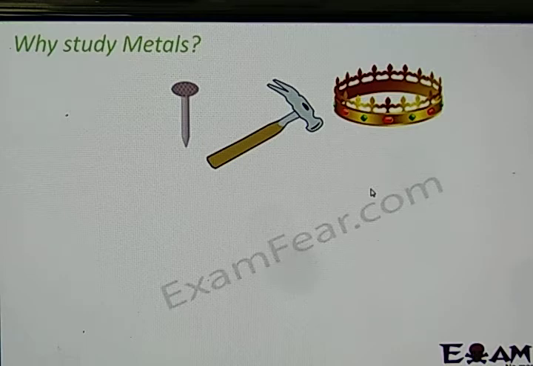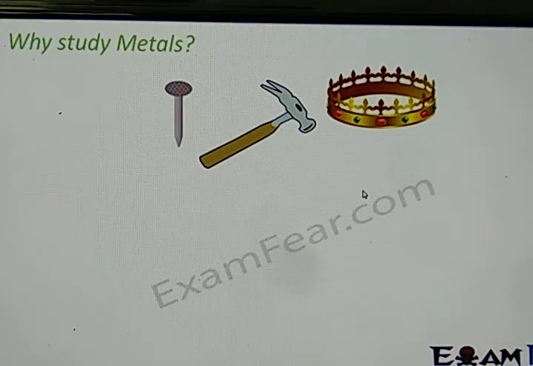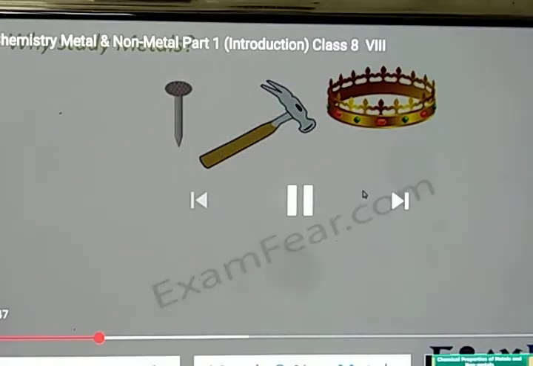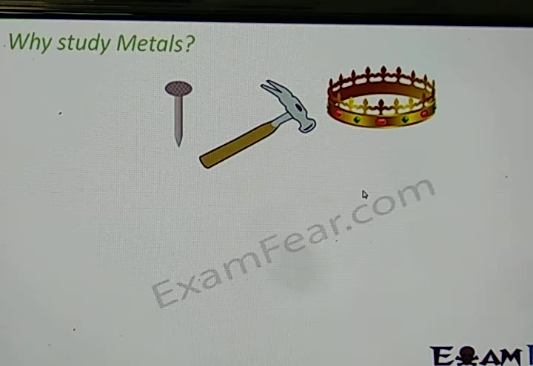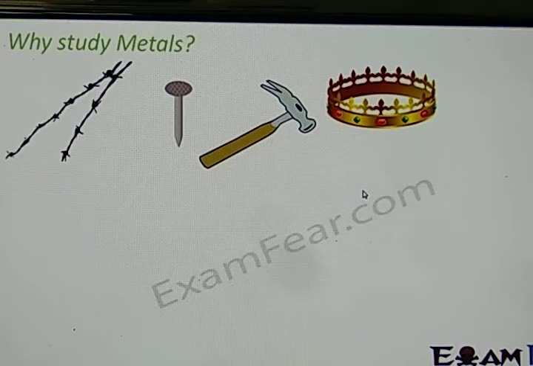The tiny nail is very important. A lot of things, or different parts of an instrument, are joined together with the help of these tiny nails, and they are made up of iron, and iron is again a metal. The fencing wires are used for protection.